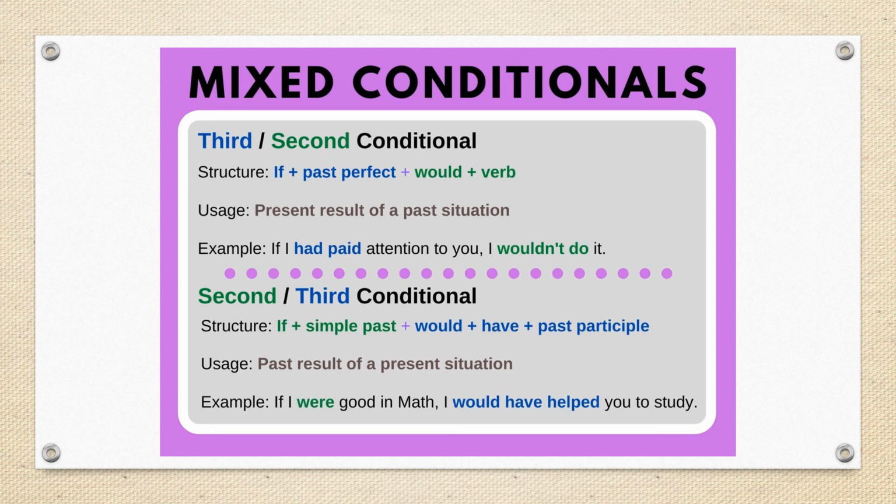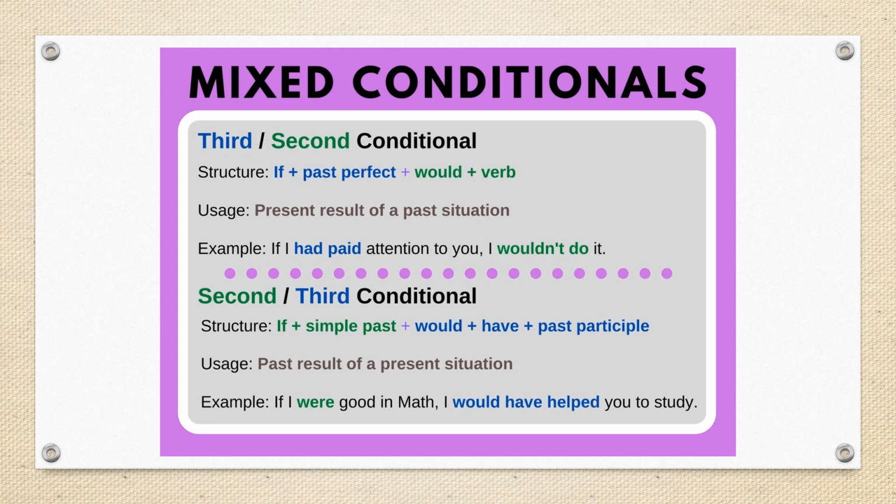For example, if I had paid attention to you, I wouldn't do it. So the result is that I wouldn't do it, but the condition is that in the past, I had to pay attention to you and I didn't do it. So this is a present result of a past situation.